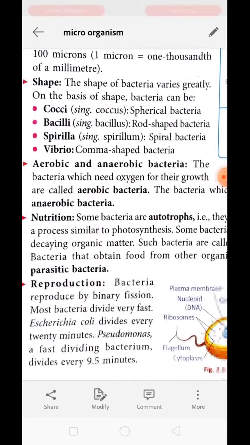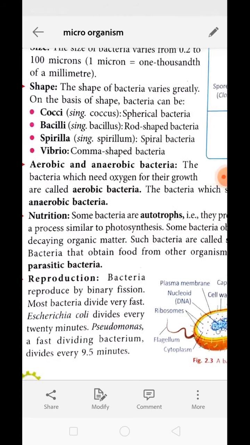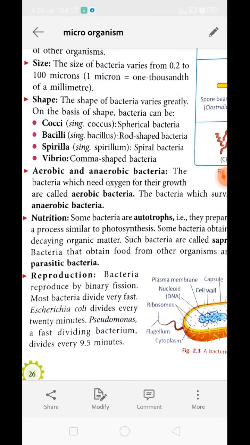Next is aerobic and anaerobic bacteria. Bacteria can perform respiration in both ways, aerobic as well as anaerobic. Some aerobic bacteria need oxygen to break down nutrient material and produce energy, whereas anaerobic bacteria do not require the presence of oxygen.